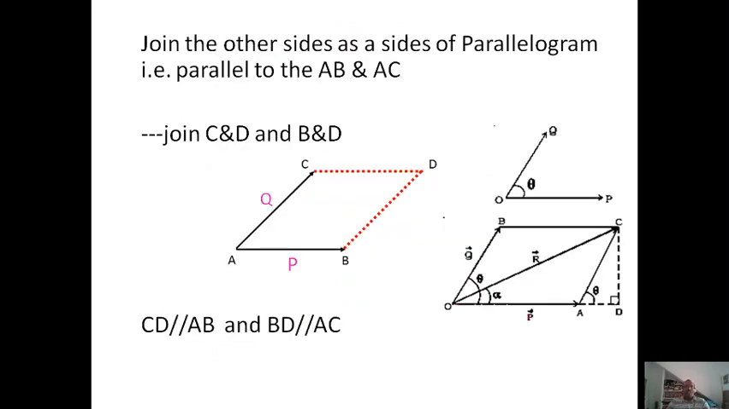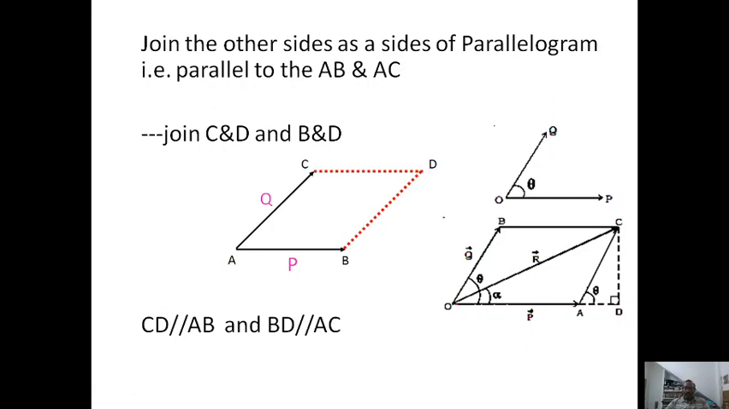Now join the other sides as the sides of the parallelogram. We already learned that in a parallelogram the opposite sides and opposite angles are the same. In the similar manner, construct the parallelogram such that CD is parallel to AB and BD is parallel to AC. Now your construction of the parallelogram is completed.